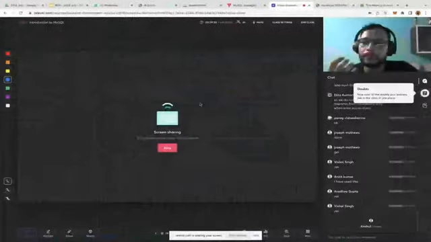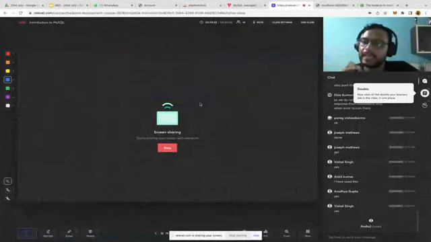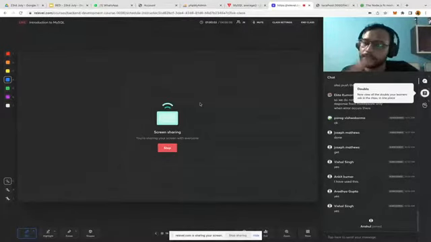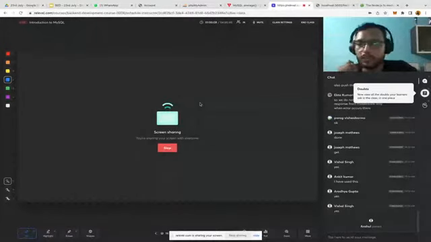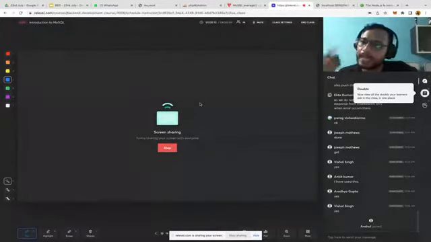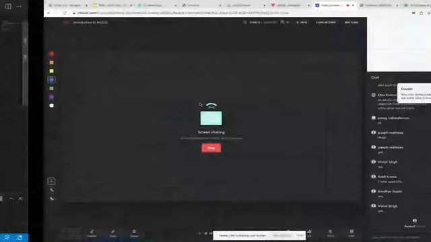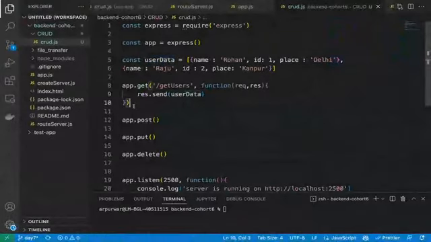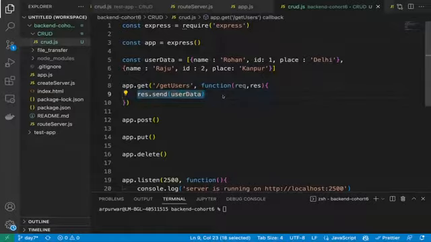So in real life, what will be the example? There will be one client request, in which somebody wants to get user resources. The client has requested the server to send all the user data. That was the real scenario. Now the client called the get API, and the name of that API was slash get users. So the slash get users API will be called, and on the server we have very simply implemented it. We are calling slash get users, and whatever dummy data we have, we are simply returning it.